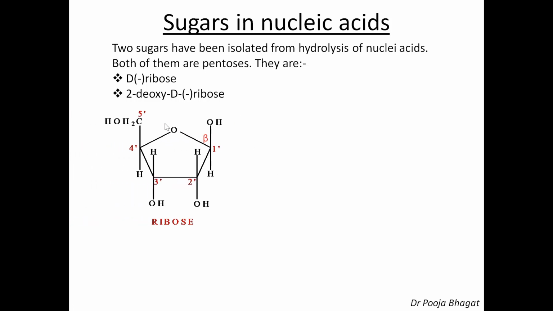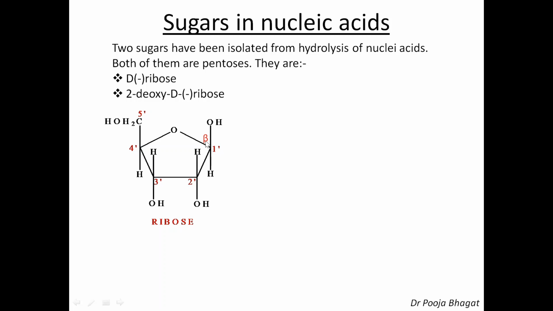This is ribose. It is a cyclic structure. I have numbered it as 1 dash, 2 dash, 3 dash, 4 dash, 5 dash. The dash is to differentiate this numbering from the numbering of the bases, because bases are numbered as 1, 2, 3, 4. So 5 carbon atoms are there, so it is pentose.